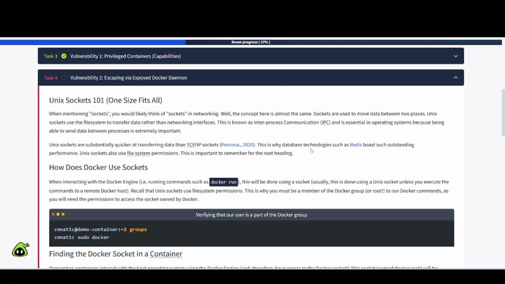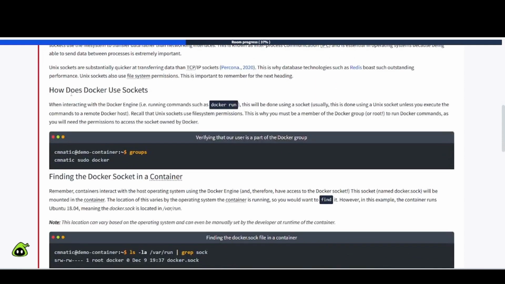This is why database technologies such as Redis boast such outstanding performance. Unix sockets also use file system permissions. This is important to remember for the next heading. How does Docker use sockets? When interacting with the Docker engine, running commands such as docker run, this will be done using a socket. Usually this is done using a Unix socket unless you execute the commands to a remote Docker host. Recall that Unix sockets use file system permissions. This is why you must be a member of the Docker group or root to run Docker commands, as you will need permissions to access the socket owned by Docker.